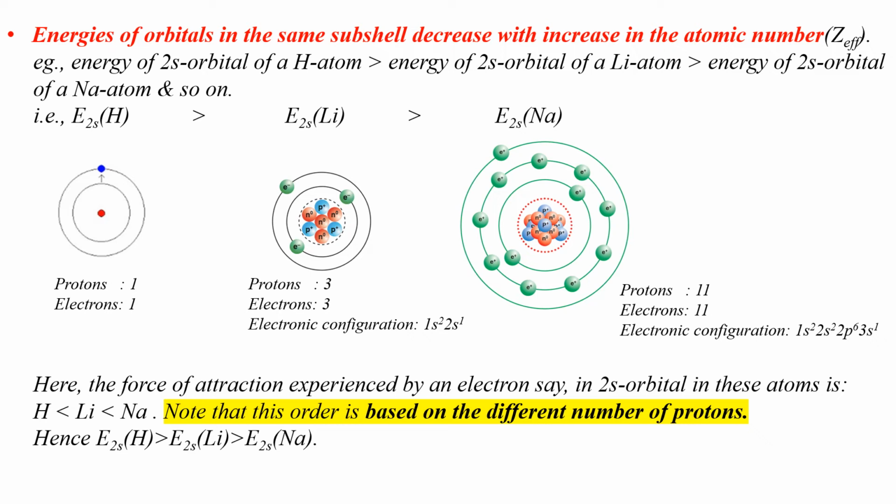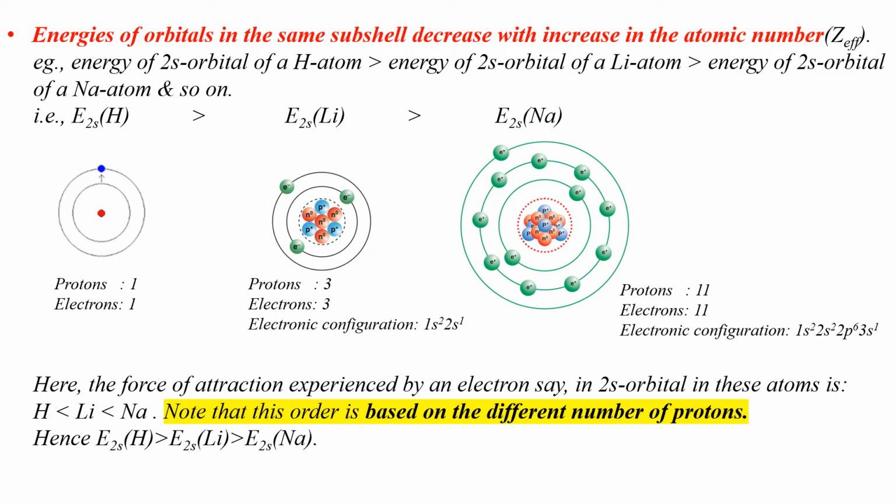There are two forces acting on an electron in a 2s orbital. First one is the attraction from protons in the nucleus, and the second one is the repulsion due to inner shell electrons. Repulsion due to inner shell electrons is known as screening effect. Screening effect reduces the attraction from the nucleus.